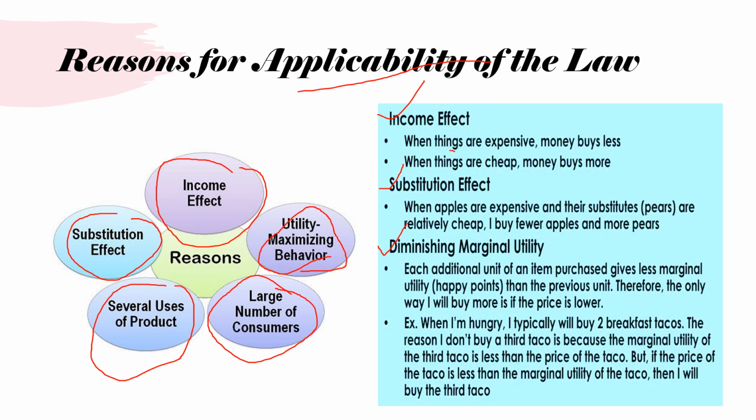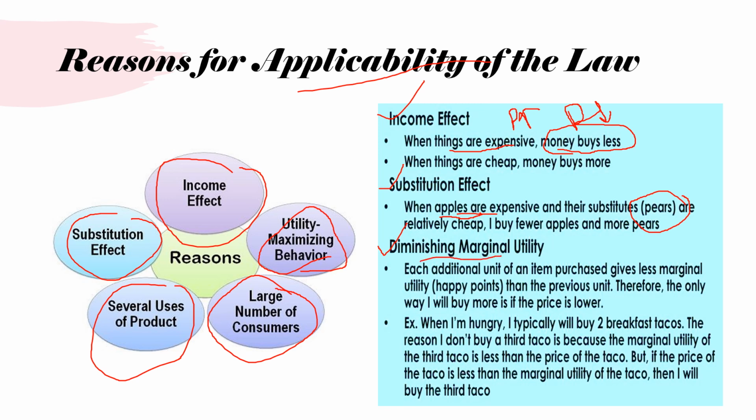Under income effect, we can say that as the product becomes expensive with the rise in the price, we have limited income to spend upon it, so money will buy less of that commodity. That's why the demand for that commodity falls. Next one is the substitution effect. Under substitution effect, when the price of apples rises, we will substitute pears in place of it, which are relatively cheaper. So we will buy pears in place of apples. So the demand for apples will fall.